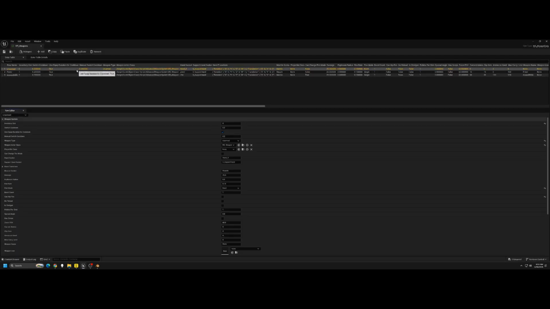I went back into the data table just to double-check that every setting was correct before testing, and I'm glad I did. I noticed that my burst count was accidentally set to 1 instead of 3. Let's fix that typo real quick. Set it to 3 and save.